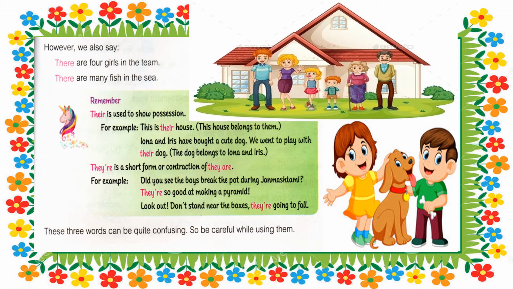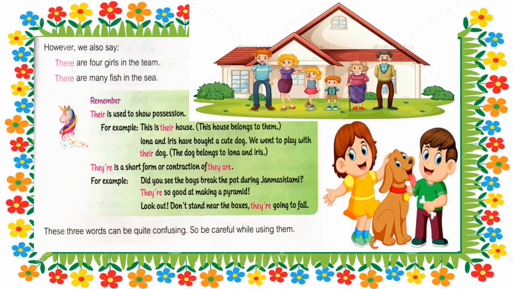They're is a short form or contraction of they are. Yes, children, we have already studied about contractions. We use an apostrophe in the contractions. So children, here they apostrophe re is the short form or contraction of they are. For example,